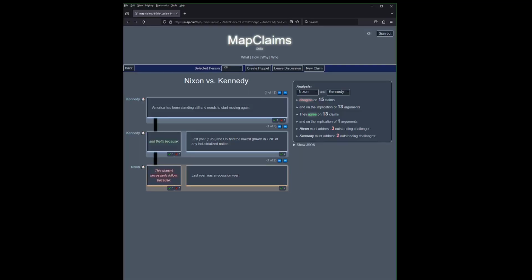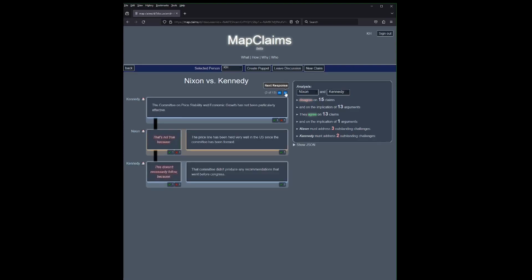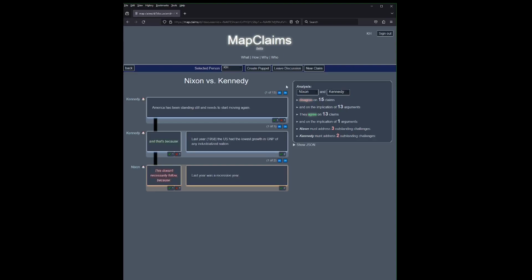At the top of the map here, we can see that I've divided the debate into 13 individual points that were made, some of which received more back and forth than others. I've added a few more features since I mapped the debate, so let's look at the sidebar here. We can see that the candidates disagree on 14 claims, and on the implication of 13 different arguments. There are also 13 claims and one implication on which they agree.